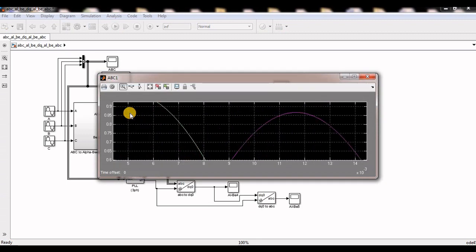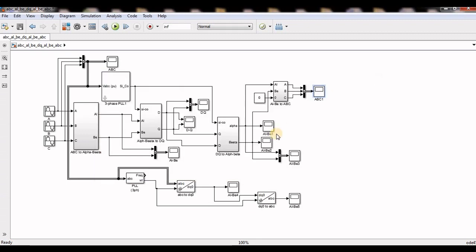And see, because of this sin theta and cos theta I am generating from the PLL, and here I used another PLL, but both are working in the same manner. So these are the basic transformations, and this is the only thing helpful to regulate any controller of an inverter or rectifier based on DQ models.